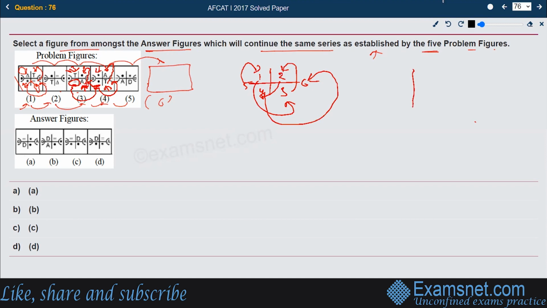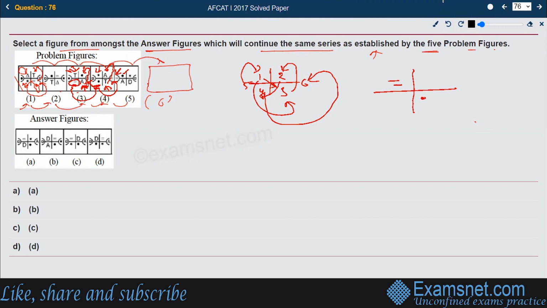So what should happen? In 5 we have an equal to sign on the 5th position. That should come to position number 1. So this equal to should come here. Then the filled dot should go diagonally opposite, the 1 and 3 interaction. So this filled dot should come here.